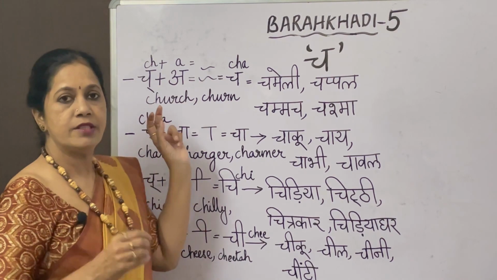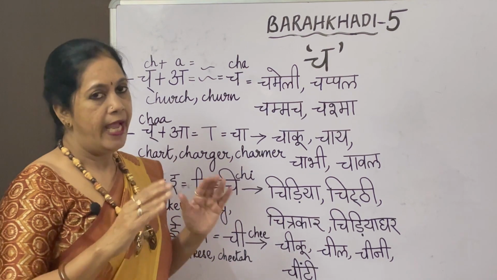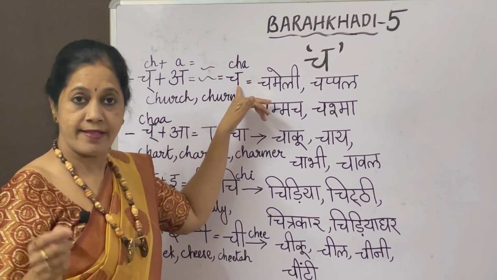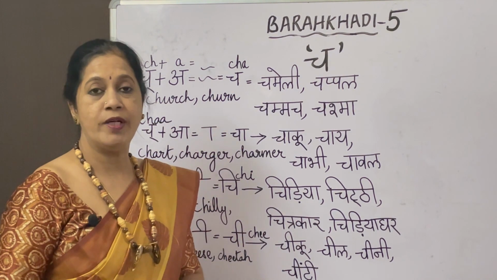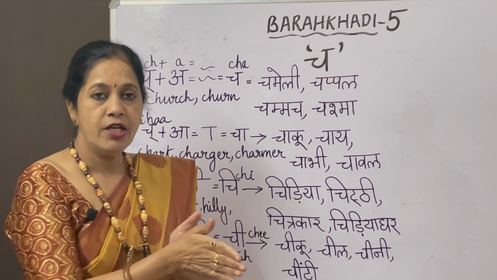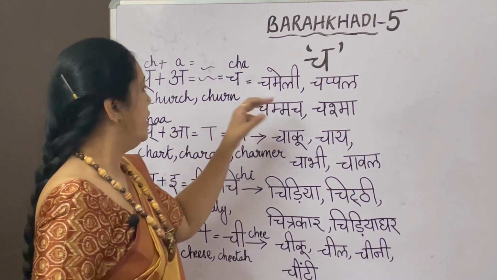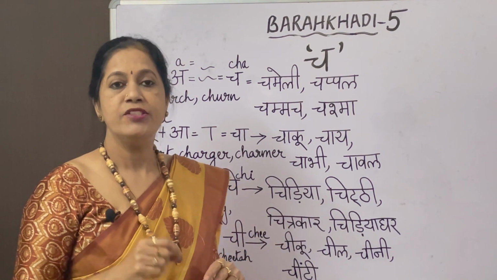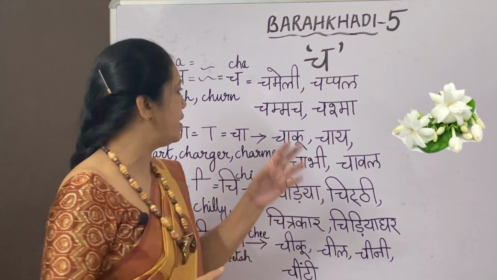The first letter is Ch. This one is the letter with no symbol, so that same letter will be used as Cha. For example, you use the word church. The next one, churn. For buttermilk you churn. Now the first letter, let us go for it. Chameli. Chameli means jasmine. Jasmine flowers, no?